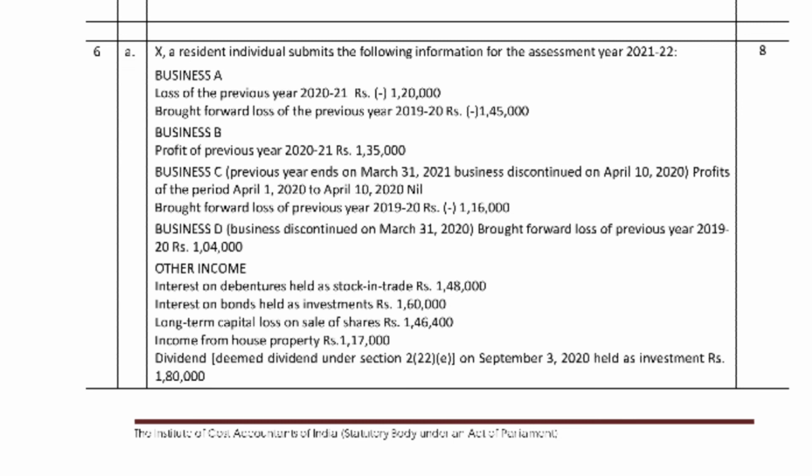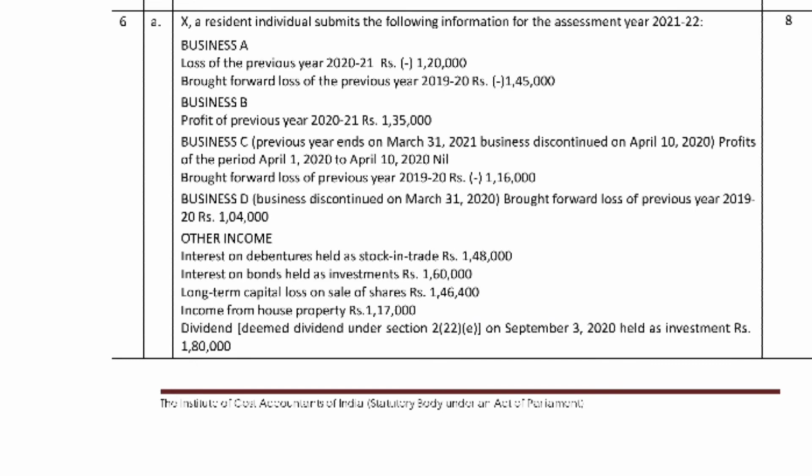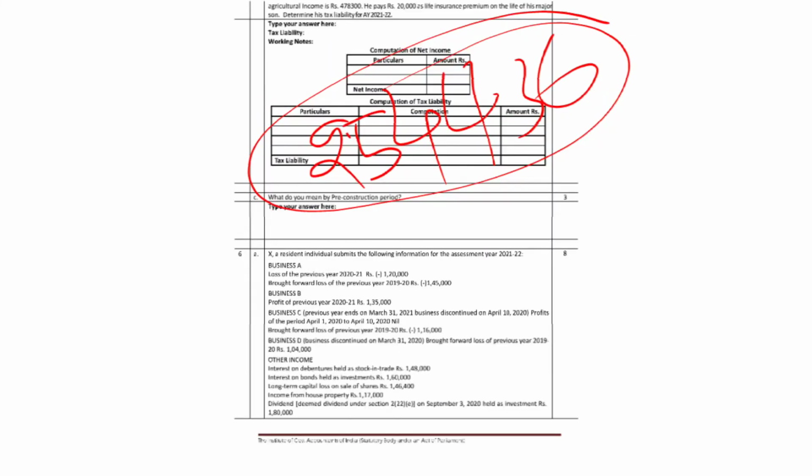Business C, previous year ended 31st March 2021, became discontinued on April 10, 2020. Profits for the period 1st April 2020 are nil. Brought forward losses of 2019-20 are 1,16,000. Next, a business that was discontinued has brought forward losses of 1 lakh. Other income, interest from investments, is 1,80,000.